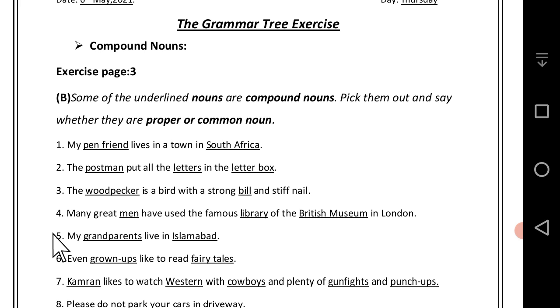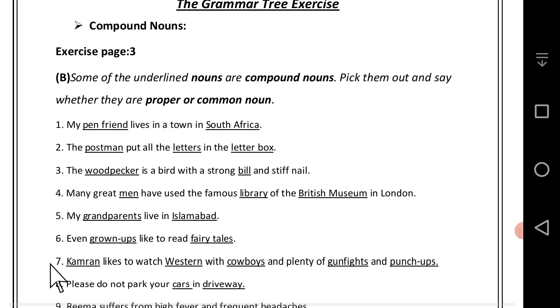Now come to the fifth. My grandparents live in Islamabad. Here in this sentence, grandparents, common noun, and Islamabad is the name of a particular city. That's why it's a proper noun. 6. Even grown-ups like to read fairy tales. In the sixth one, students, both of the compound nouns are common noun.